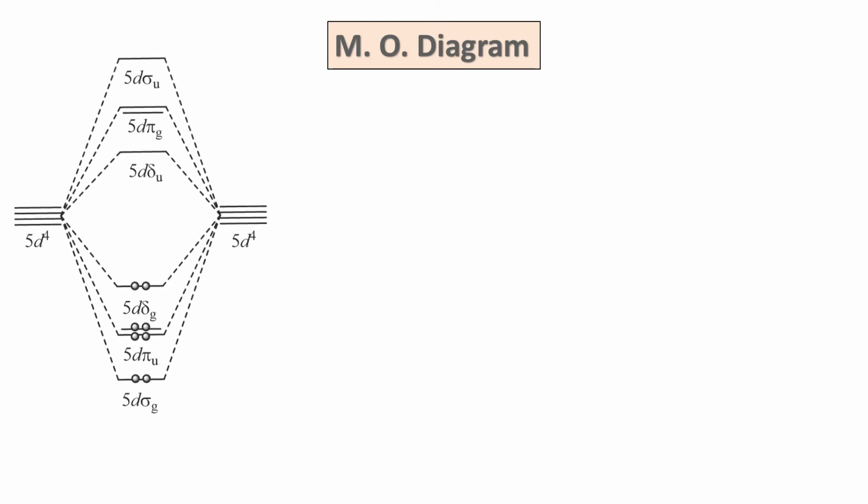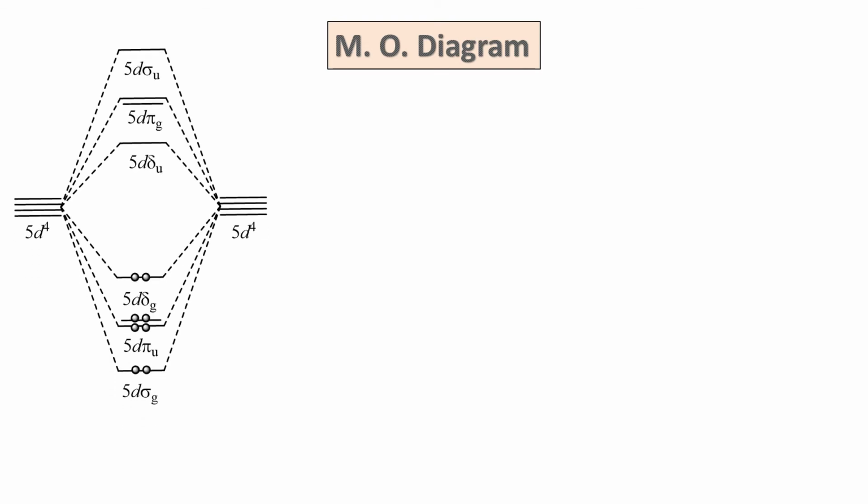Let's come to the MO diagram. Here I have drawn the MO diagram for the rhenium compound. As we know, rhenium has the 5d orbitals. So this is the 5d orbital of one rhenium, and this is of the other. So the dz square orbitals combine to form the sigma and sigma star. The dxz and dyz combine to form the pi bonds, pi and pi star, and the dxy orbitals combine to form the delta and delta star.